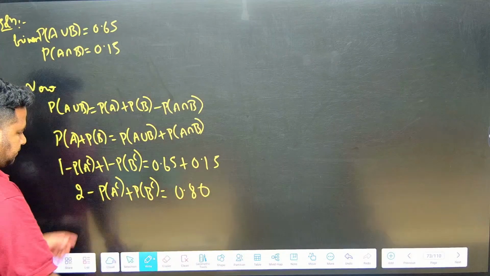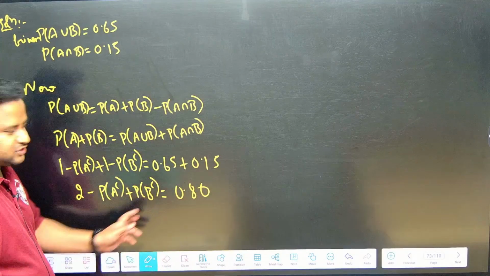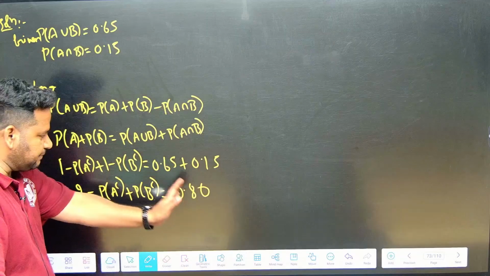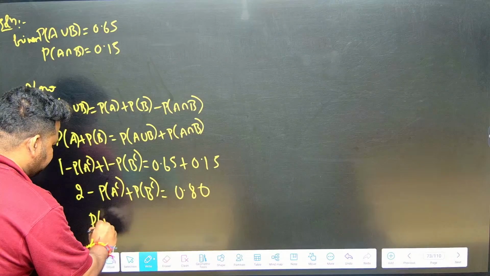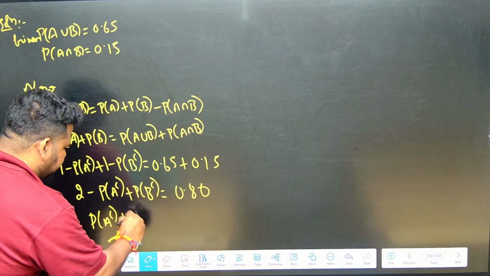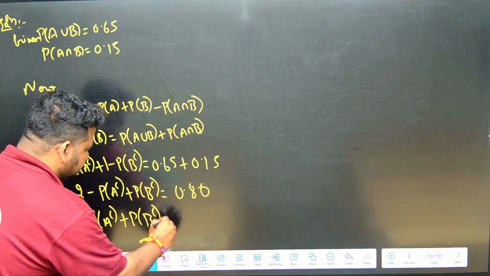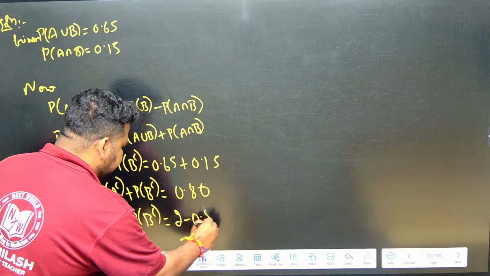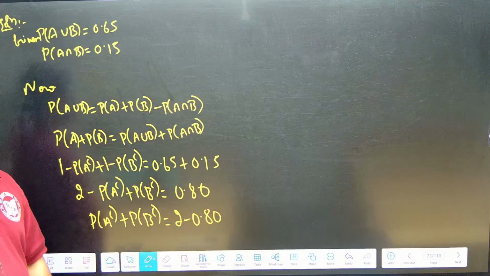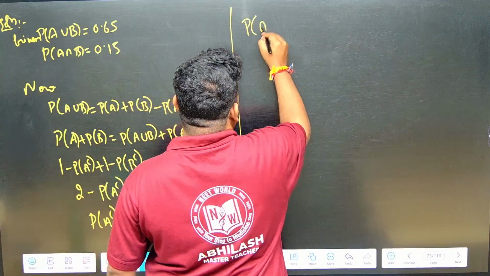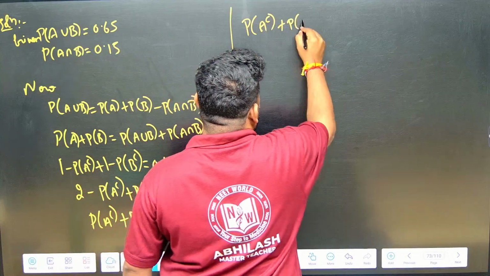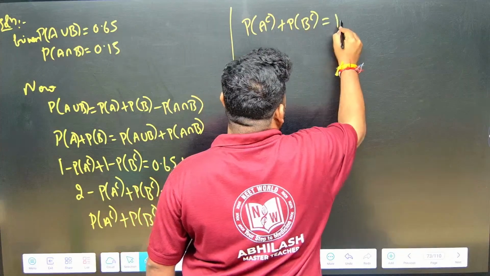I want probability of A intersection plus probability of B intersection. I will send it that side, it will become positive, and I will bring this side, so this will become 2 minus 0.80. Probability of A intersection plus probability of B intersection would be equal to 2 minus 0.80, which is 1.2. We got the answer.